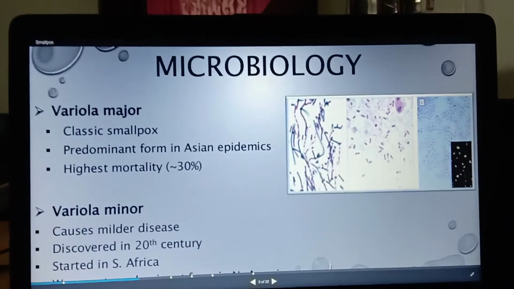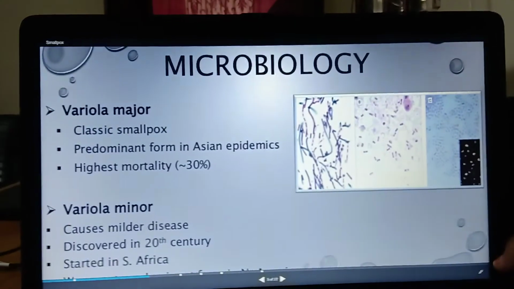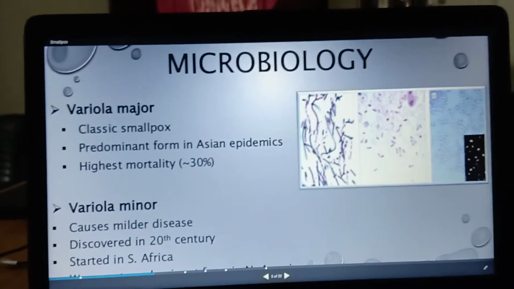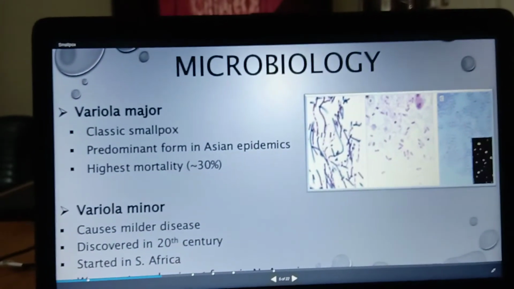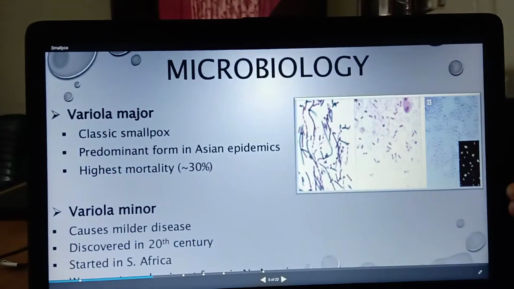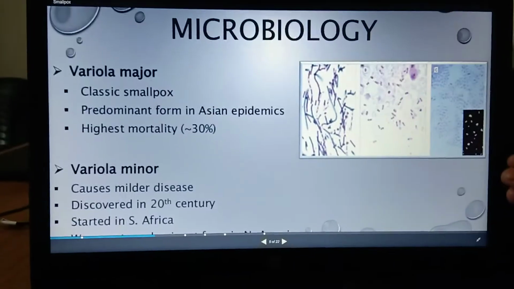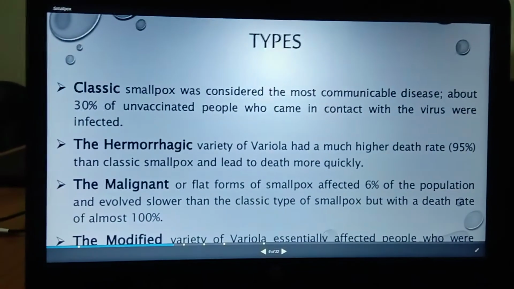Variola minor is a milder disease, discussed in the 20th century, and it started in South Africa. So these two types differ in microbiology.